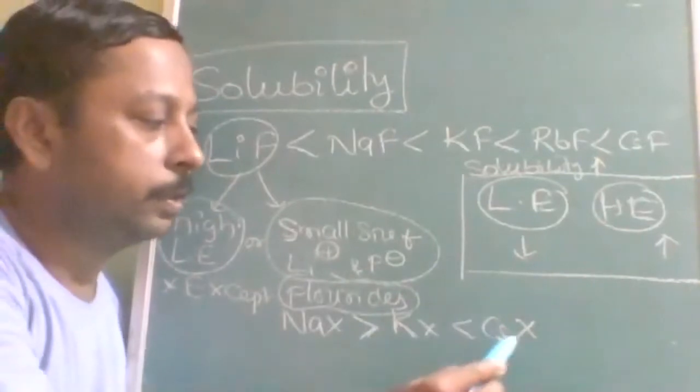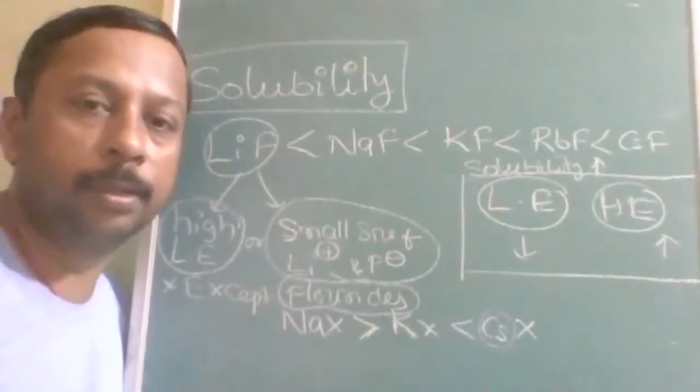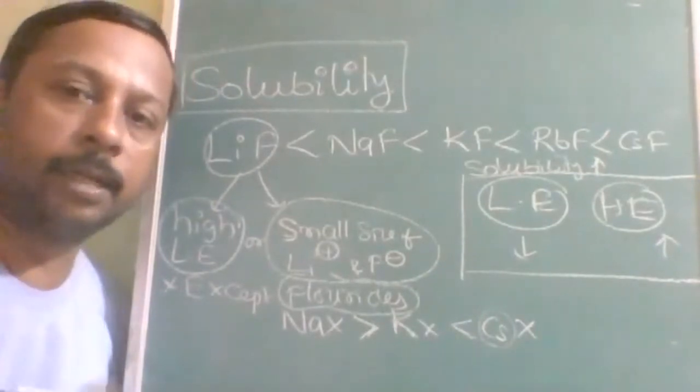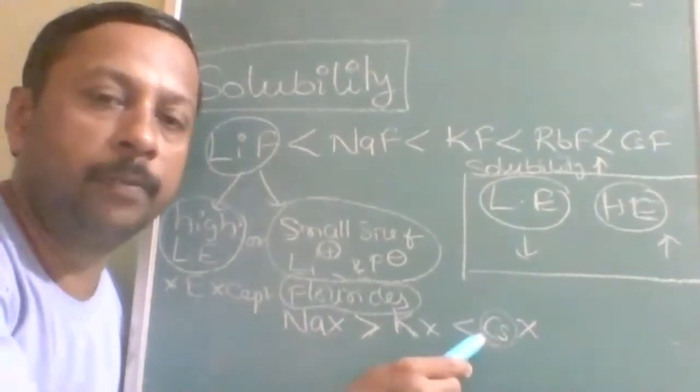Like here, cesium size is very, very big. So because of that, what happens? Lattice energy required will be less. Therefore, solubility will be more.